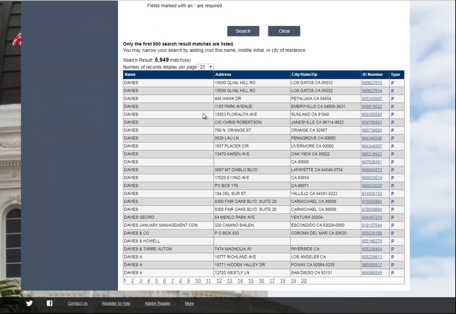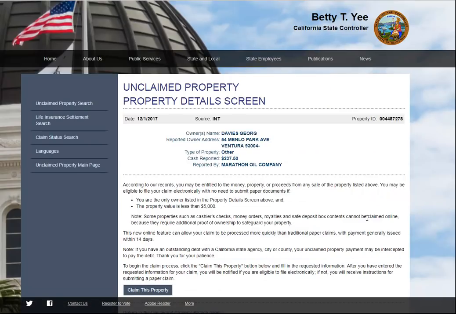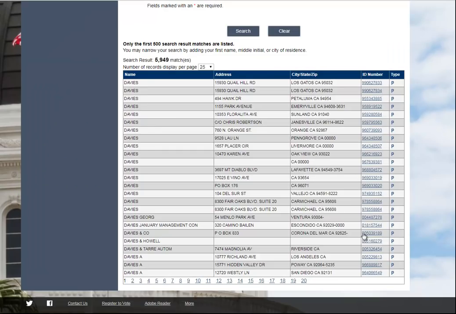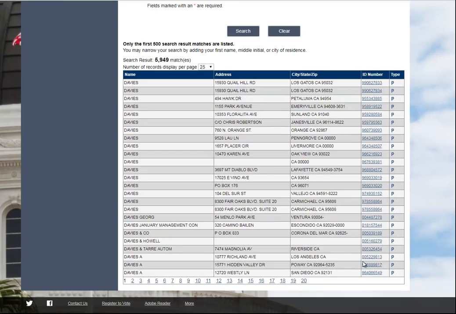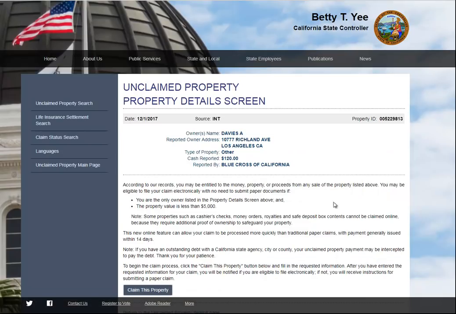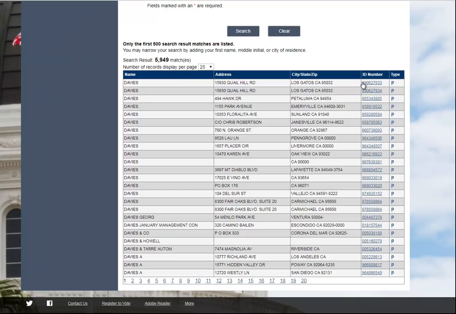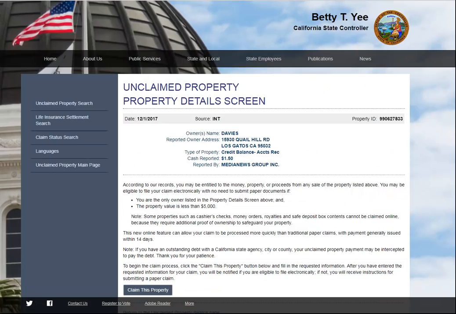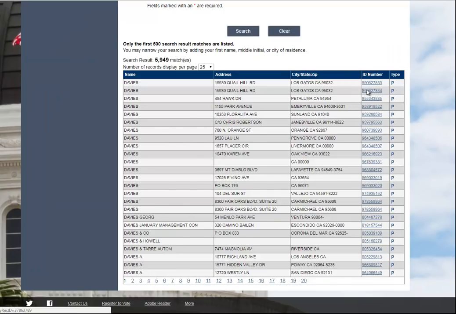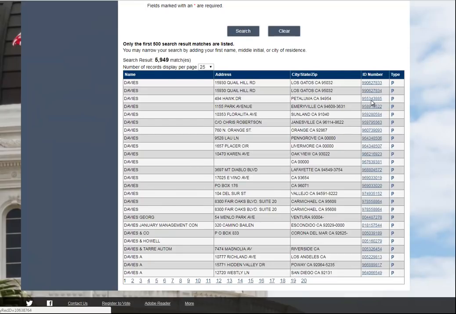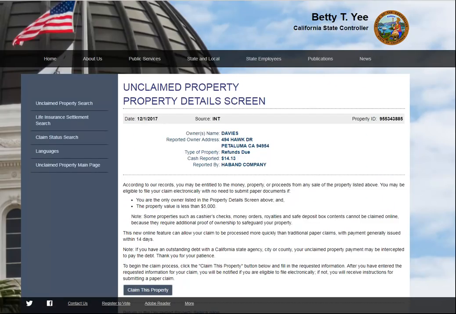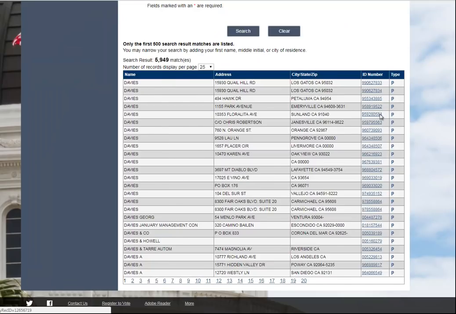Just hit your back button. Doesn't qualify, doesn't pay you. This one, $237. We're getting closer. It doesn't pay you, so you're not going to complete that one. This one's 387, doesn't pay you. This one, 120, doesn't pay you. See how easy this is to do though? You're just clicking and clicking and clicking. $1.50 doesn't pay you, $1.50 doesn't pay you. And you just go through step by step until you find one with over $500 that would qualify you.